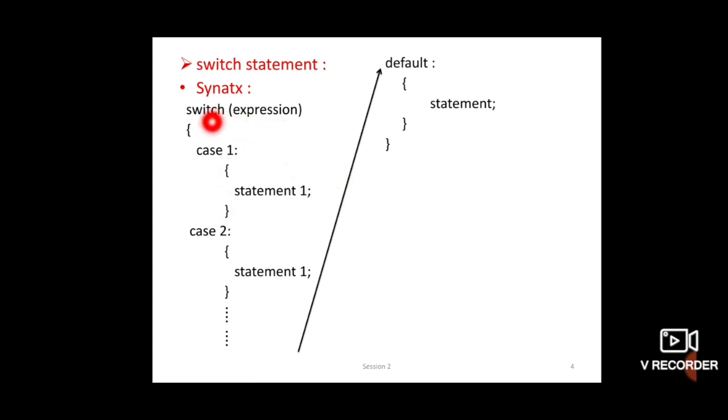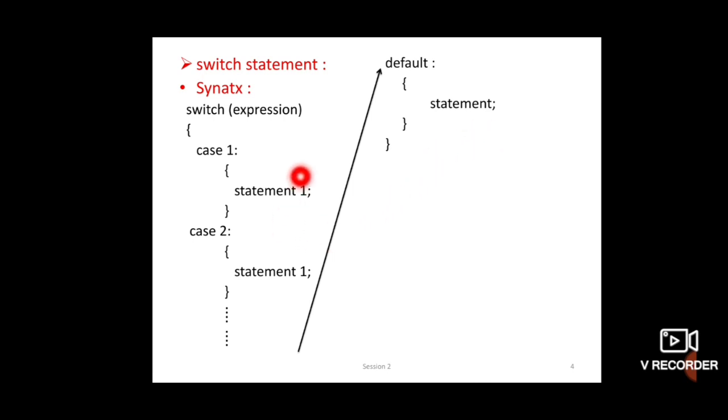It means check the conditions one by one. First the pointer goes to case 1, then case 2, then case 3, case 4. After all cases have failed, finally the default case is there. Whatever statement is written in the default case, that statement is executed and then the output will be printed.